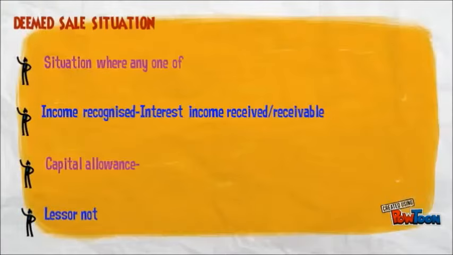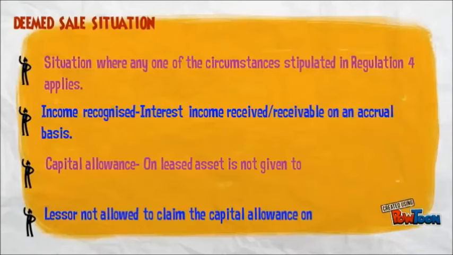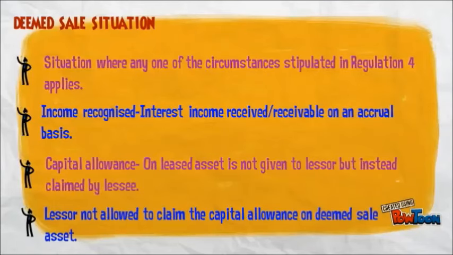Secondly, the deemed sale situation. This is a situation where any one of the circumstances stipulated in Regulation 4 applies, and the income recognized is interest income received or receivable on an accrual basis. The capital allowance on the leased asset is not given to the lessor, but instead claimed by the lessee. The lessor is not allowed to claim the capital allowance on a deemed sale asset.